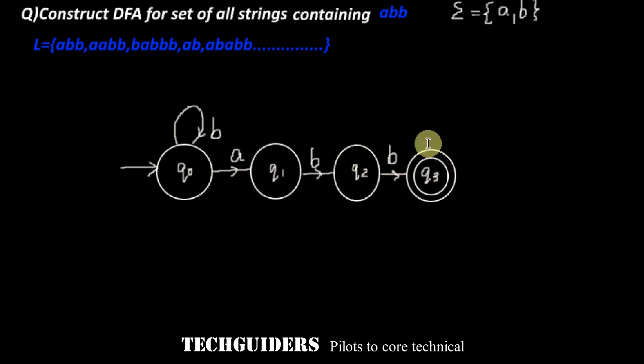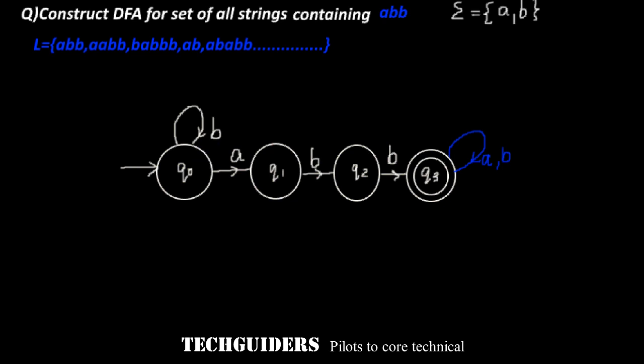And if the machine reached the state Q3, it means the substring abb is already seen. So if it is followed by any number of a's or b's or their combinations, remain in the same state Q3, which is the accepting state. Now from state Q0, there is a transition on a and a transition on b. From state Q1, there is a transition on b. We have to specify the transition on a.